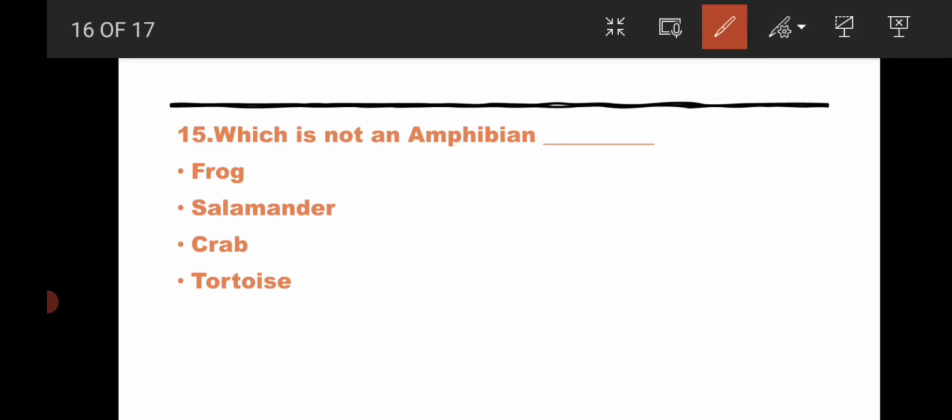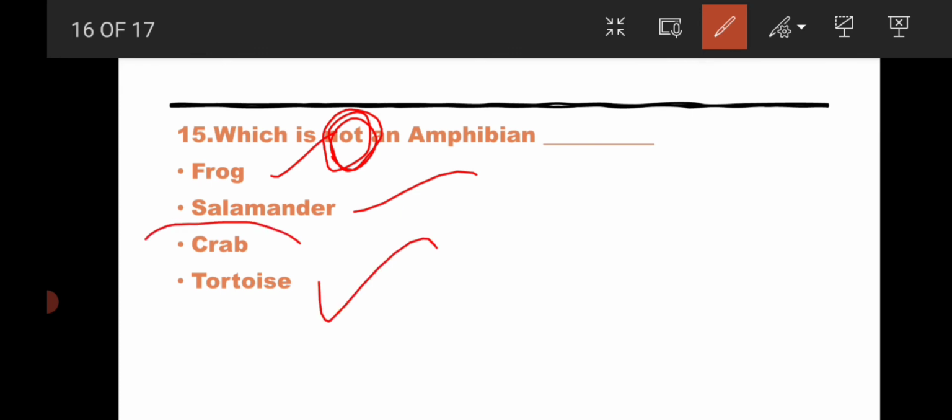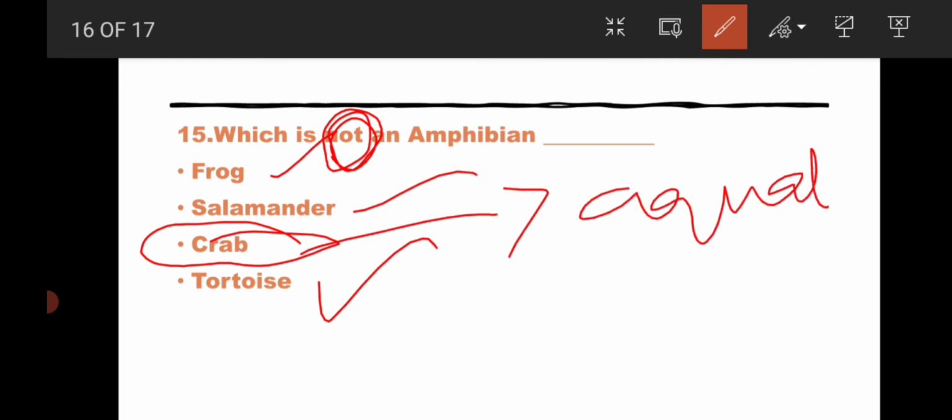The answer for this question is, you have seen in the question, which is not. I didn't ask which is an amphibian. So which is not an amphibian? So frog is an amphibian, salamander is an amphibian, tortoise is also an amphibian. So the answer for this question is crab. Crab is aquatic. It is not amphibian.